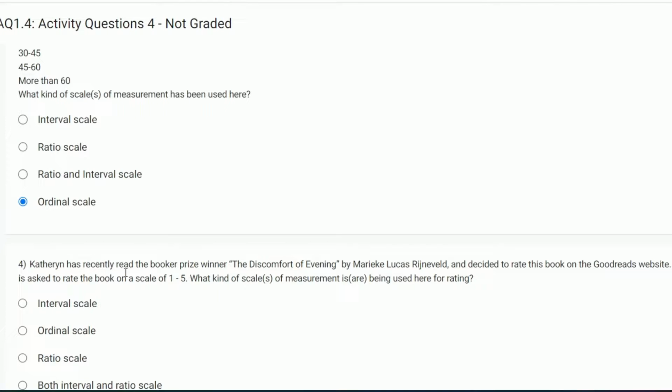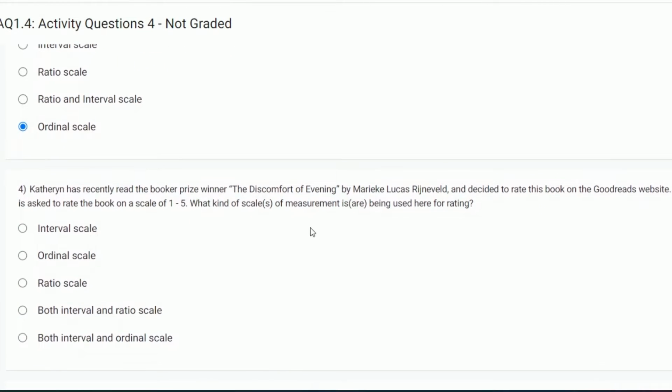Catherine has recently read the Booker Prize winner The Discomfort of Evening by Marieke Lucas Rijneveld and decided to rate this book on the Goodreads website. There she is asked to rate the book on a scale of 1 to 5. What kind of scale of measurement is being used here for rating? The rating is 1 to 5 in a numerical value. So it is numerical data and it is an interval scale because it does not have an absolute zero. That's why it is an interval scale.